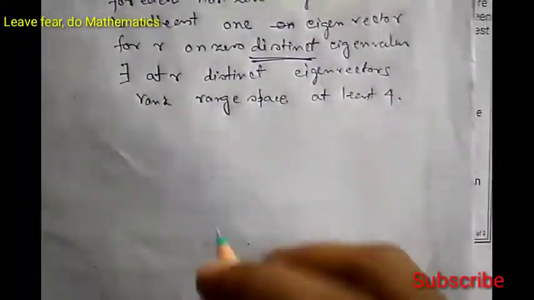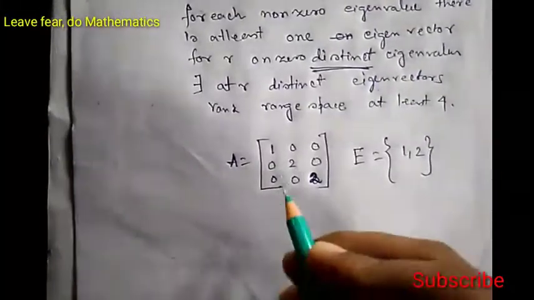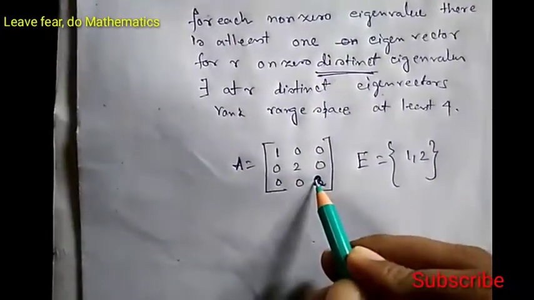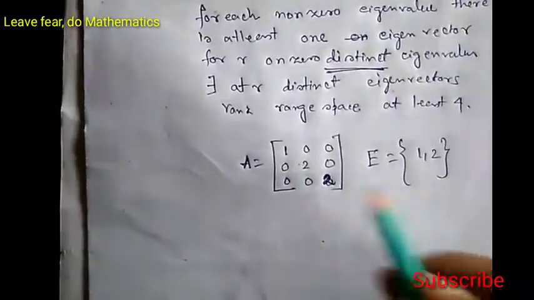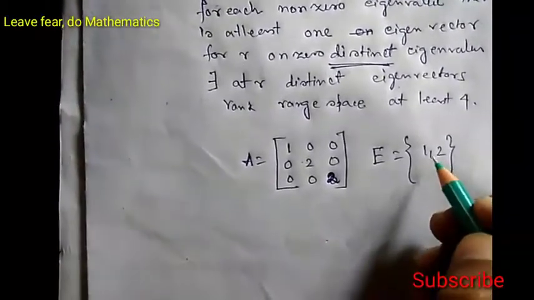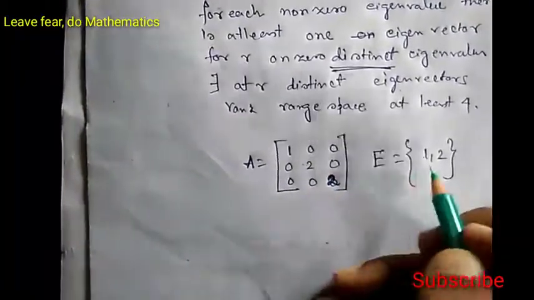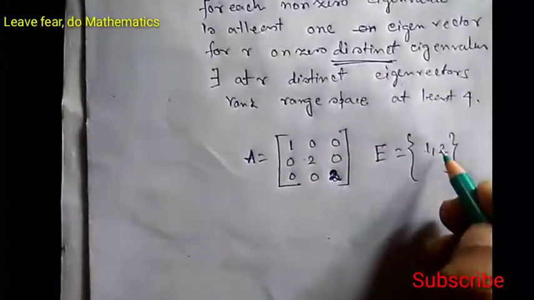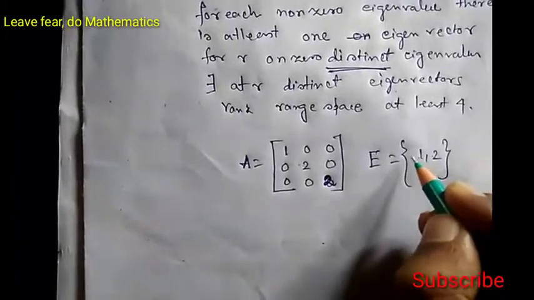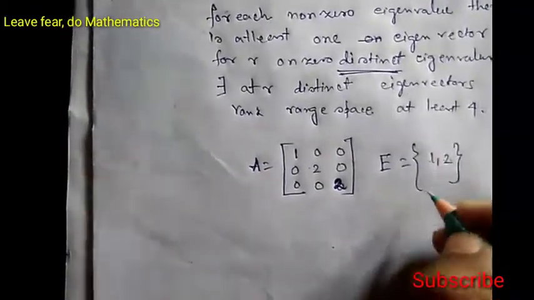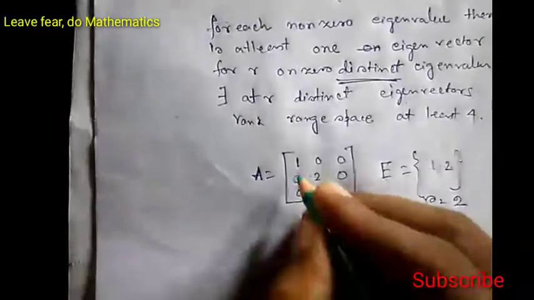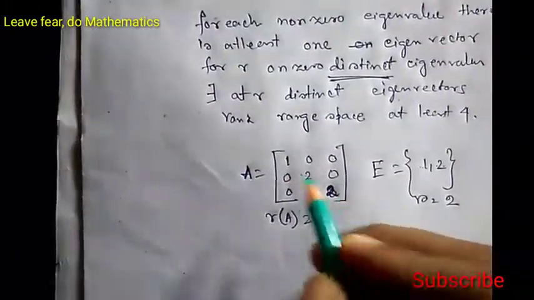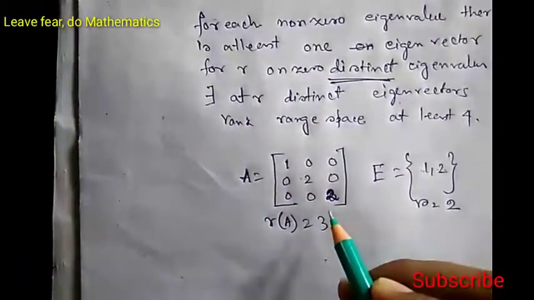Consider this matrix. This is a diagonal matrix, with diagonal elements 1, 2 and 2. So 1, 2 and 2 are the eigenvalues, but the set of distinct non-zero eigenvalues is 1 and 2. In a set we don't need to repeat the element 2 which appears twice, we write it once. So the set of non-zero eigenvalues is 1 and 2, having 2 elements. So here r is 2, but rank A is 3, because all the diagonal elements 1, 2 and 2 are non-zero.